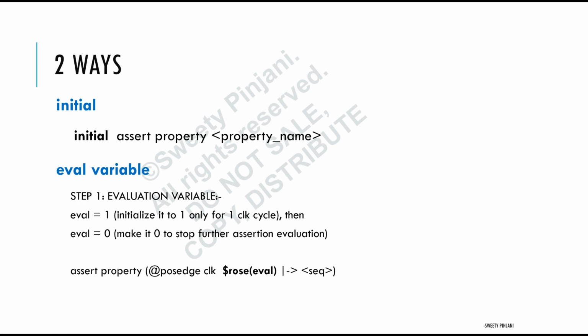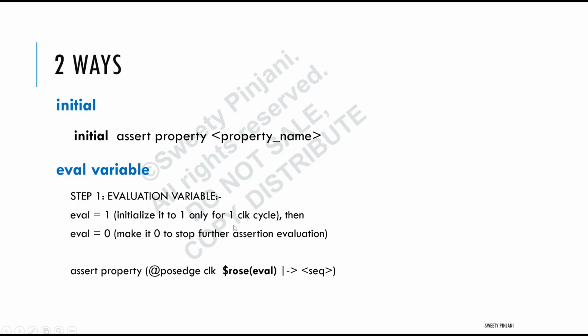Now, there can be a scenario in which you don't want your assertion to run on the first clock cycle. You want it to run only once, but at a particular condition. Then what you can do is, whatever condition is there, when that condition is there, you make your eval variable 1, and after that one clock cycle, you make it 0. Same strategy, just the condition will change.